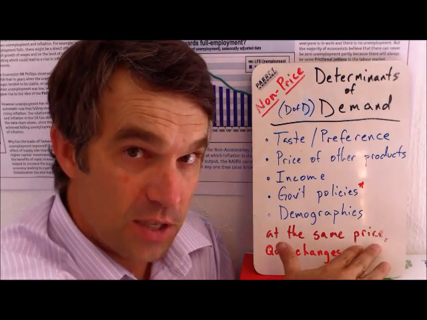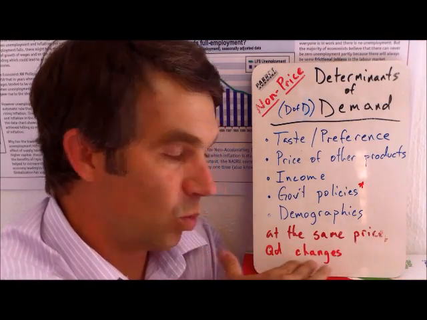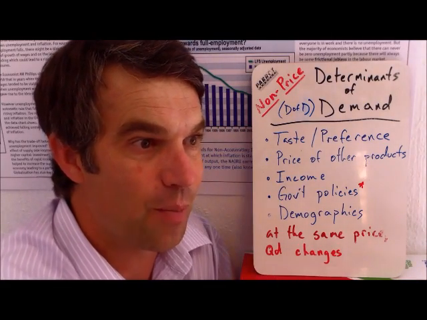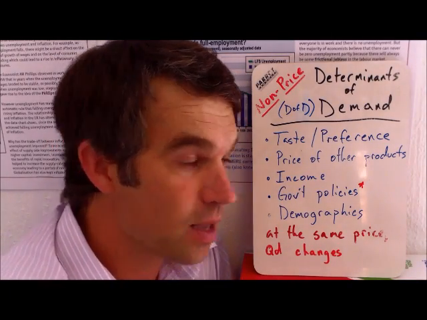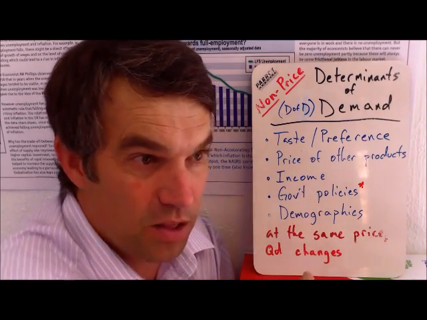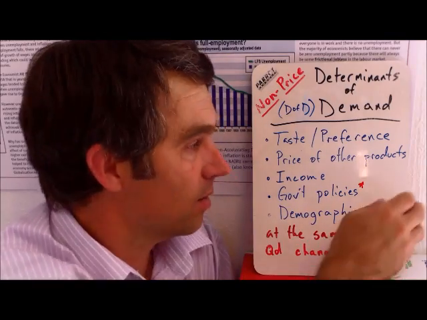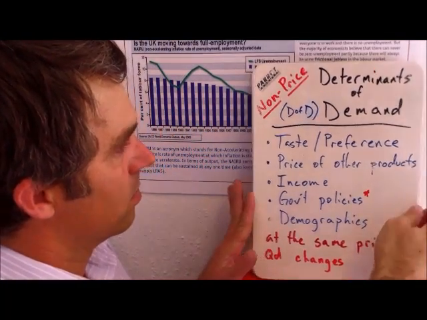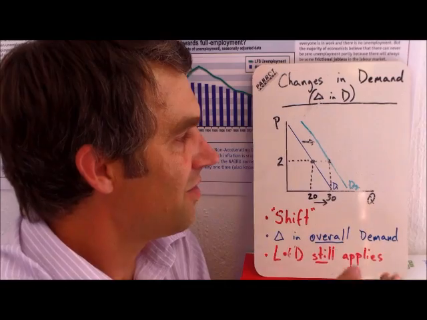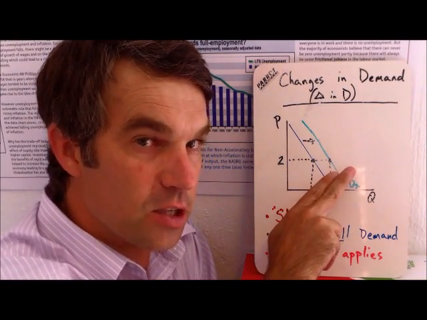When one of these changes, the quantity demanded at the same price will change. So if I buy 5 cups of coffee a week and my income goes up, at the same price, 30 Rand, maybe instead of 5 cups of coffee, I would buy 6. If that's true, what will happen is the whole demand curve is going to change.